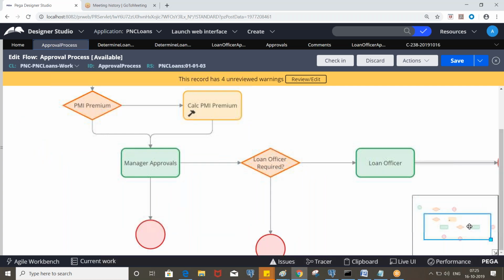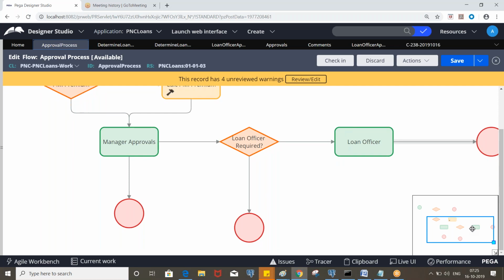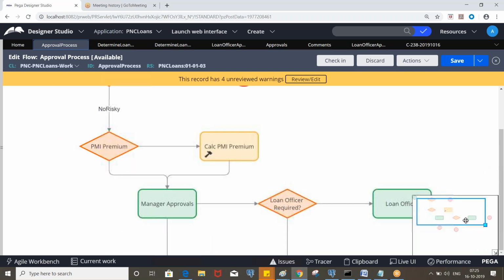I want all the work objects, meaning loan requests, which are completed, so we can put the status as resolved completed. At each flow shape, we can update the status.